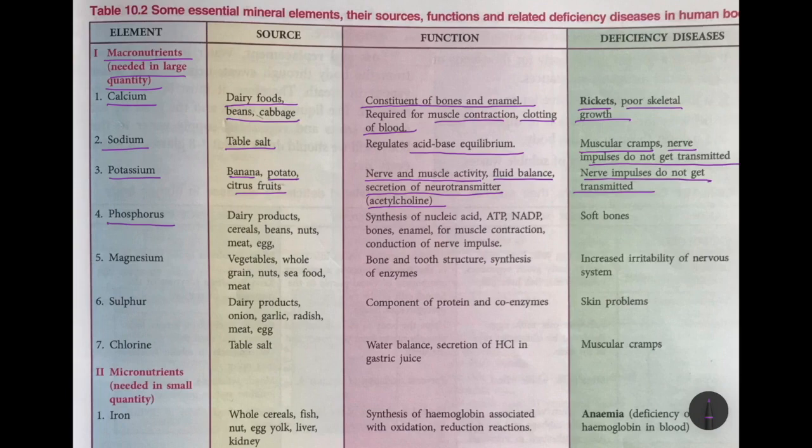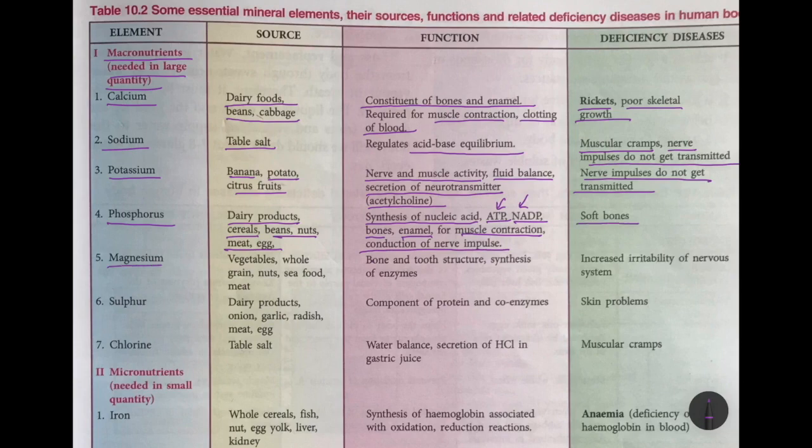Next is phosphorus. You get your phosphorus again from dairy products, cereals, beans, nuts, meat and egg. The function of phosphorus is synthesis of nucleic acid, ATP, NADP, adenosine triphosphate, nicotinamide adenine dinucleotide phosphate, and for healthy bones, enamel, for muscle contraction and conduction of nerve impulse again. Deficiency disease, if you have less phosphorus in your body, then your bones become very soft.